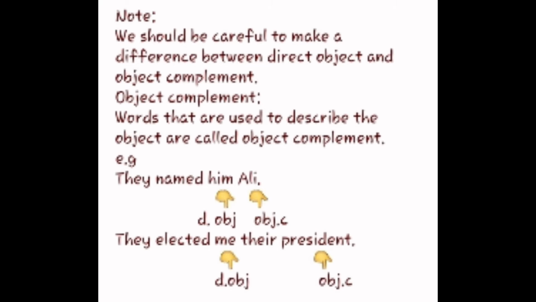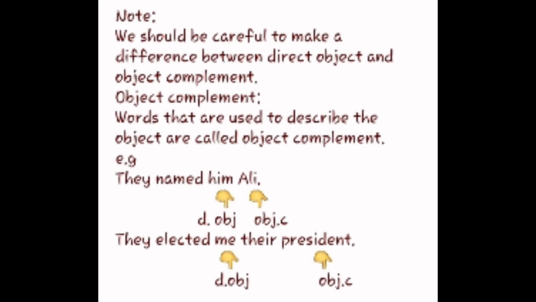For example, they named him Ali. What is the direct object in this sentence? The direct object is him. Ali is not the direct object. Ali is the object complement, which describes the direct object him. We have to make a difference between direct object and object complement.